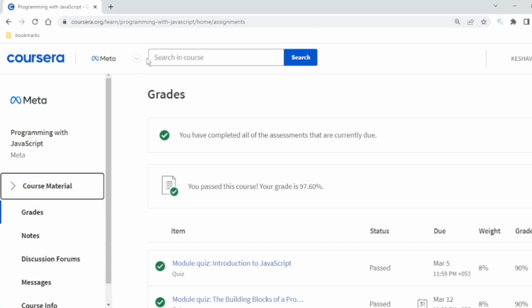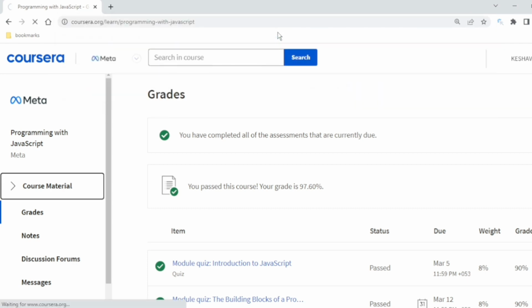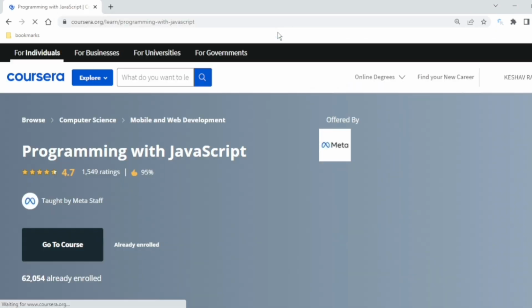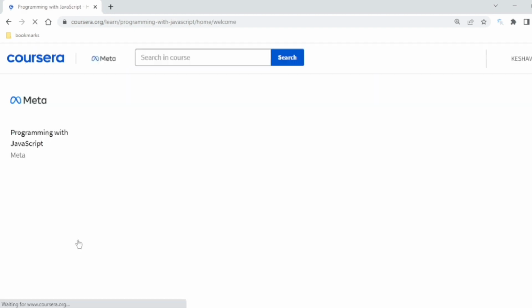So this was the Programming with JavaScript experience in this particular Meta course, and I think it is a good thing to learn or brush up your skills. And we are on another step of completion of this course.